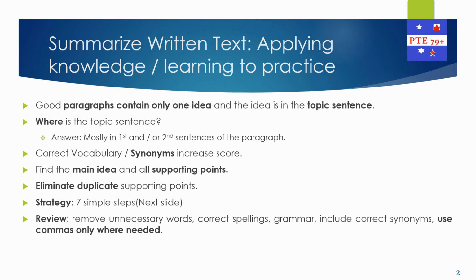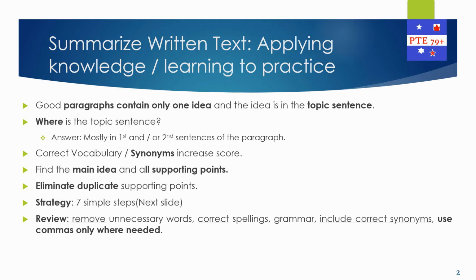How we did it, why we did it, what we did, let's try to understand it in a better way, because I know it was very quick. Fundamental: before doing summarized written text, you need to know that every paragraph will have only one idea, and that one idea is in the topic sentence, which is in the first or second sentence of the paragraph.